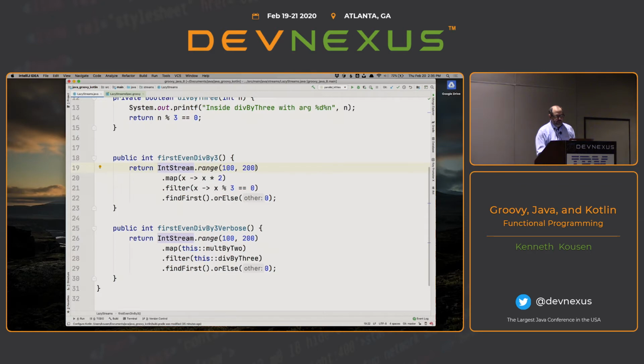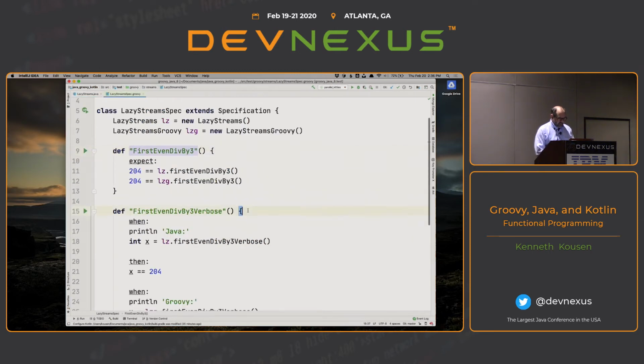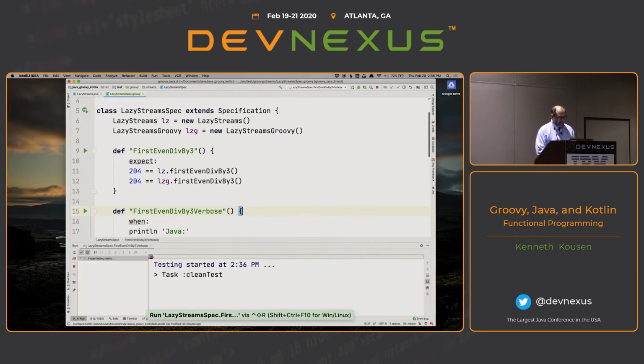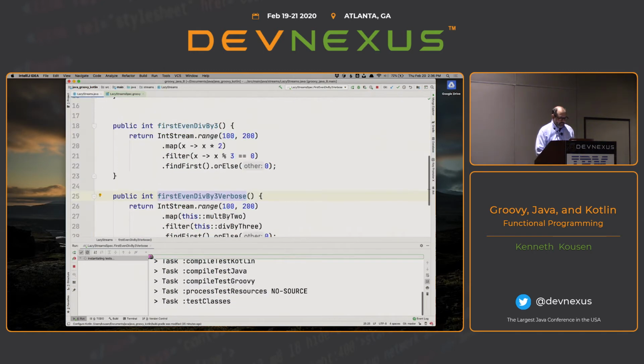Now, if you don't know Java streams, this looks incredibly wasteful because it looks like I'm doubling 100 numbers and filtering 100 numbers, and then I only wanted the first one. It's like a ton of wasted effort. But if instead of putting the lambdas directly in here, I call those functions, then what you'll see in the verbose one, when I invoke that, let me execute that, is that it actually processes through the entire pipeline, element by element.